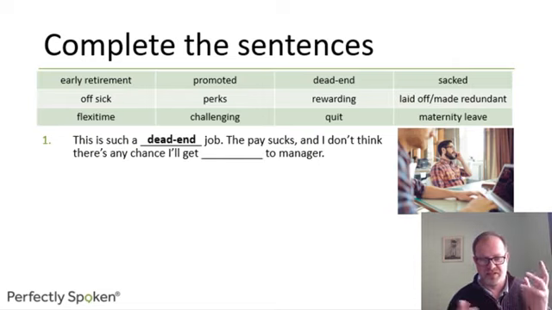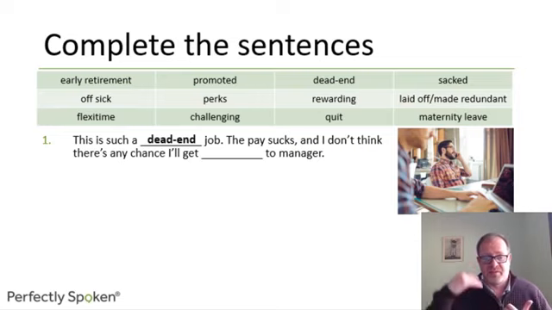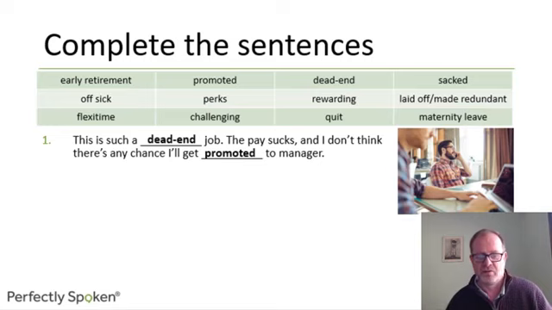And this is metaphorically used with the job to say there's no chance of improvement or whatever. Dead end job. And then I don't think there's any chance I'll get a better position to become a manager, is to get promoted, to go up the company or corporate ladder, to get promoted.